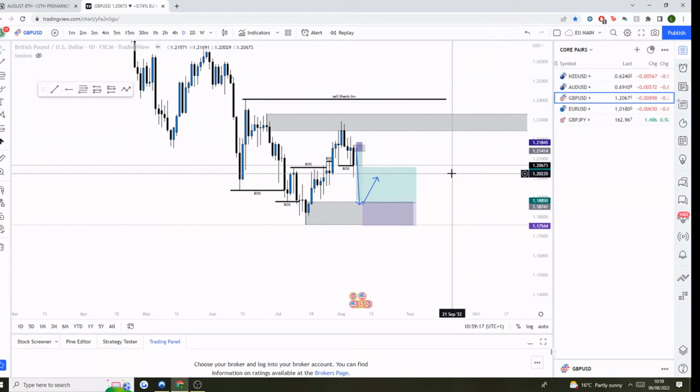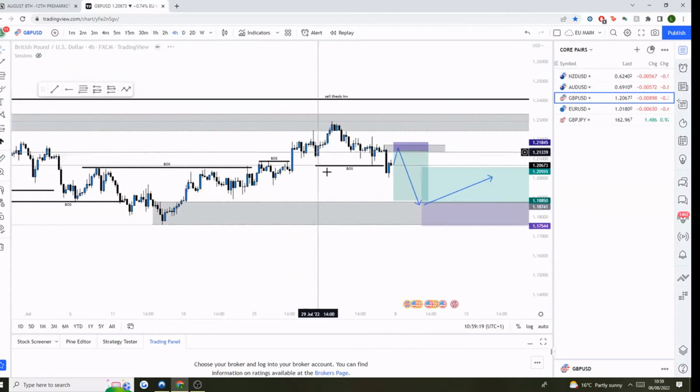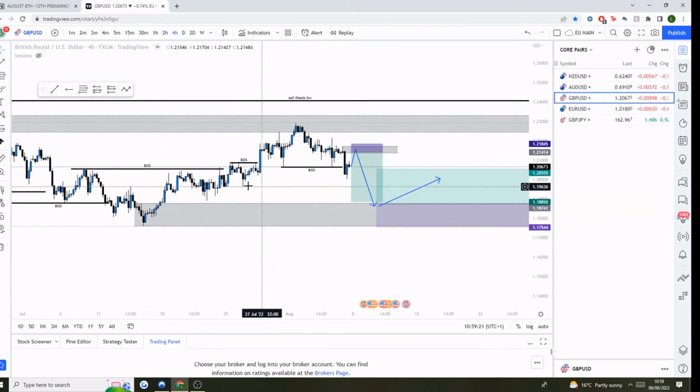So that's pretty much what I'm looking at on GU. Initially looking to follow sells, and then when we get down here, that's when I'll expect potential buys to come into the market, so we'll have to see what happens with that.